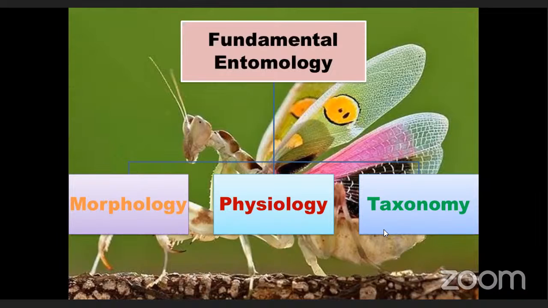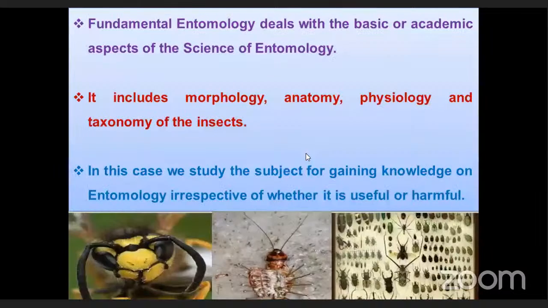From fundamental or general or basic entomology, in the ICAR examination they will ask 15 bits. For morphology, they will ask 5 bits. Physiology, 5 bits. Taxonomy, 5 bits. It's a very, very important course. Basic, fundamental morphology, physiology, and taxonomy we will discuss later in detail.